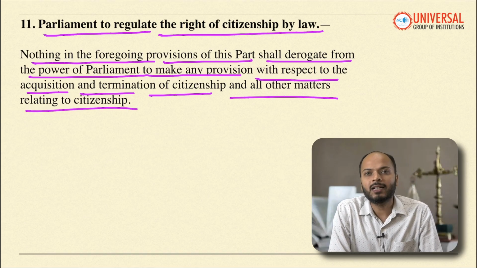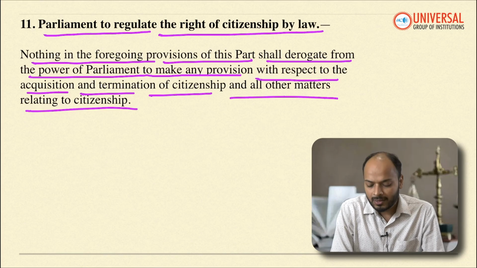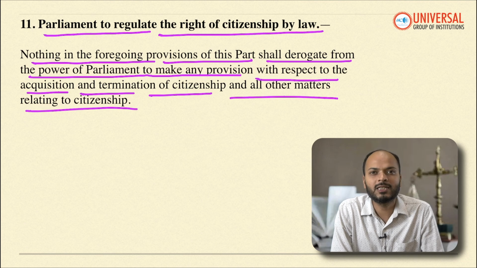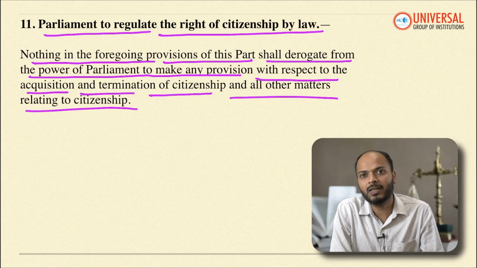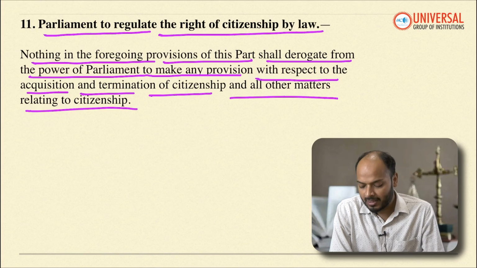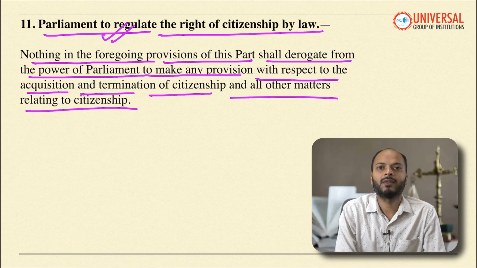Meaning, you see, under Articles 5, 6, 7, 8, what we have observed is that these articles talk about who shall be a citizen of India on the day of commencement of the Indian Constitution. There is a slight exception under Article 8, but broadly these articles talk about who shall be a citizen of India on the day of commencement of the Indian Constitution. But who will regulate the issue of citizenship after commencement of the Constitution? This power under Article 11 has been given to Parliament.